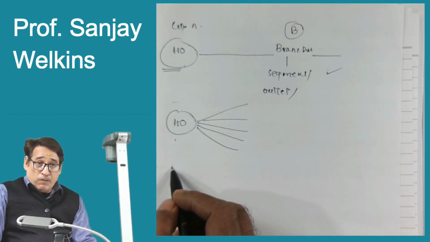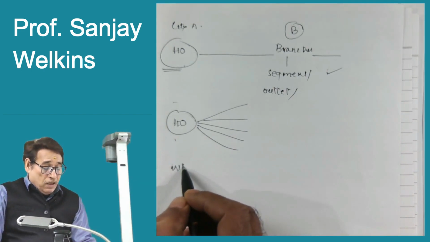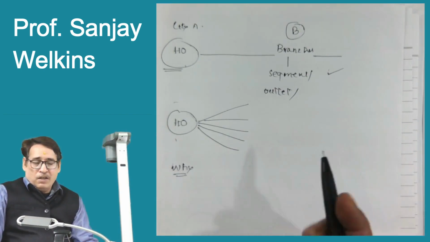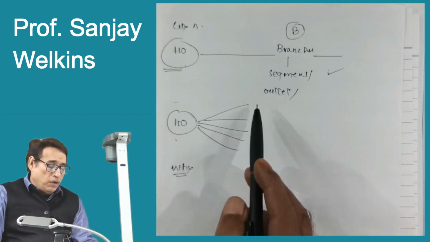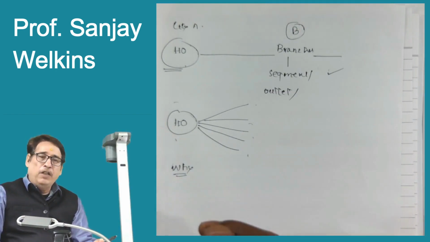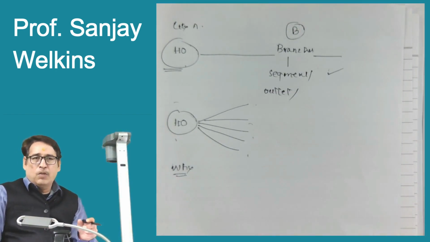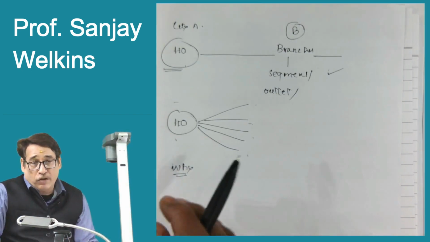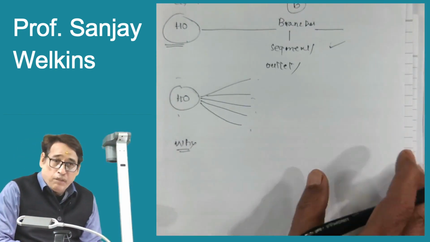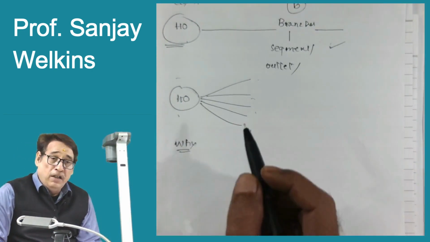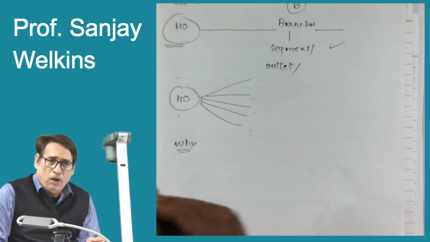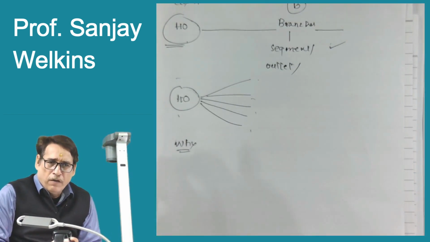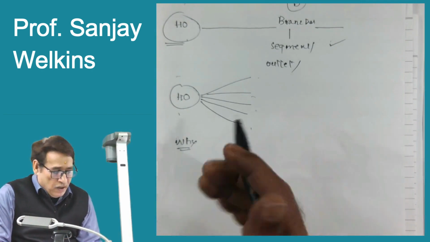Next question is, why do we need branch accounting? You can give a very simple answer: since we have opened a branch, we need accounting for it. That is one part of the game, no doubt, because we have opened several branches, let us say. So we need to keep track of those branches, whether each branch is performing up to our expectations, whether each branch is following the policies of the head office, whether each branch is having good turnover, whether each branch is earning profit or not. So, in order to track performance, we need branch accounting. These are the simple things.